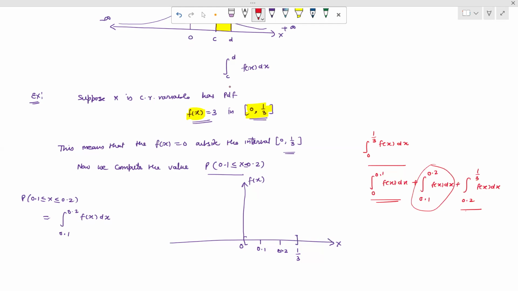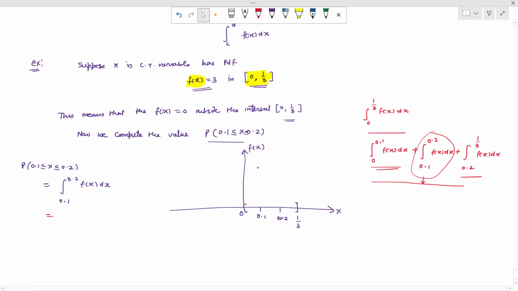Because our total integral lies inside, but we are going to evaluate for this only. So we do not evaluate the other parts. For this particular one, we are talking about the interval 0.1 to 0.2.